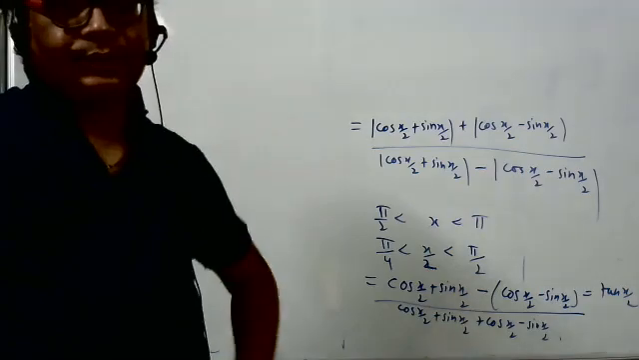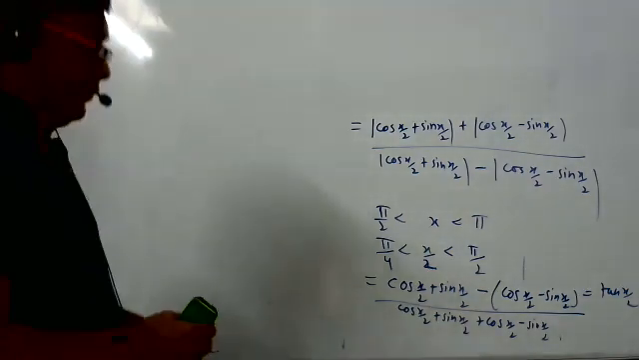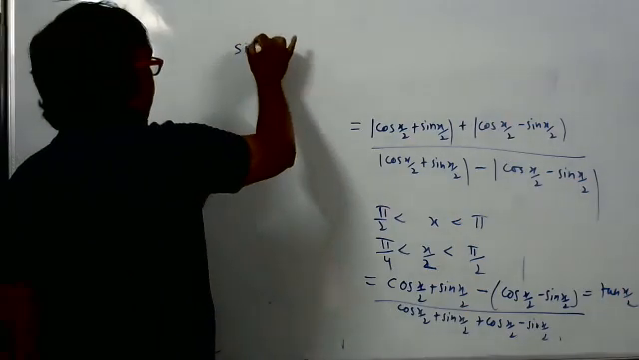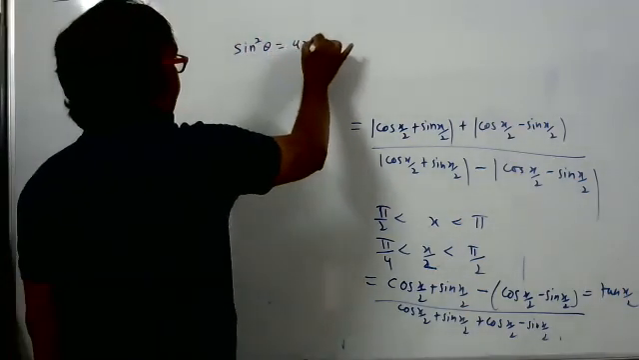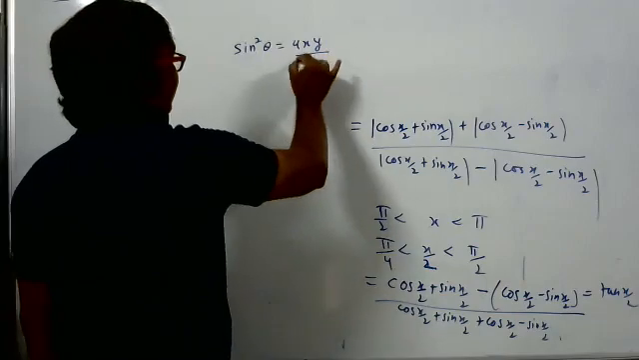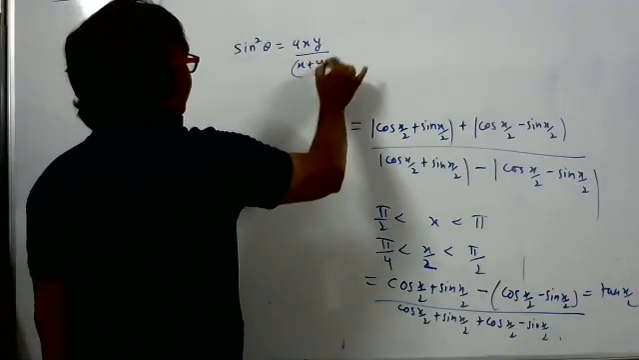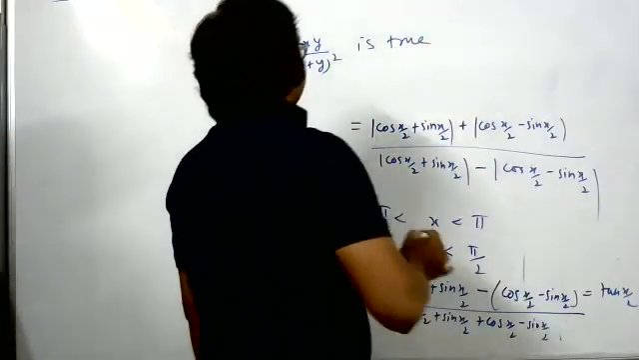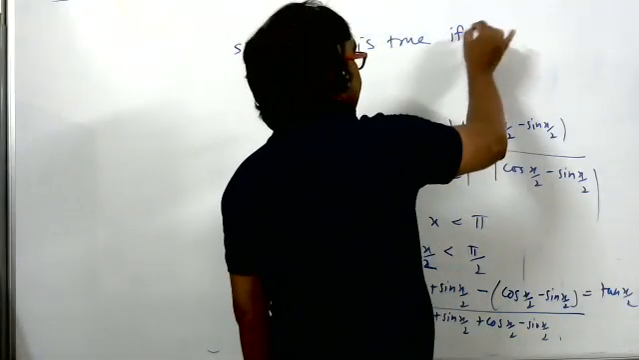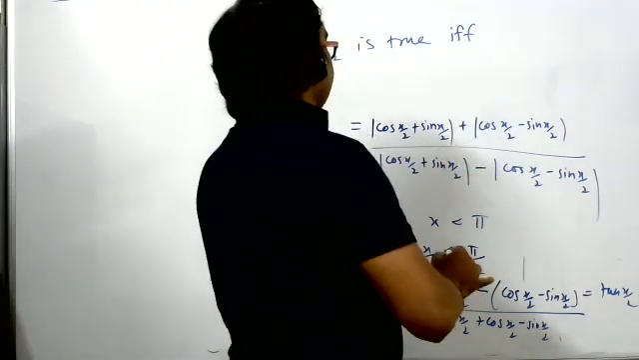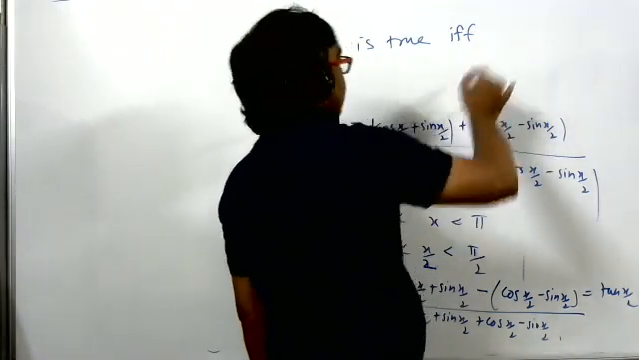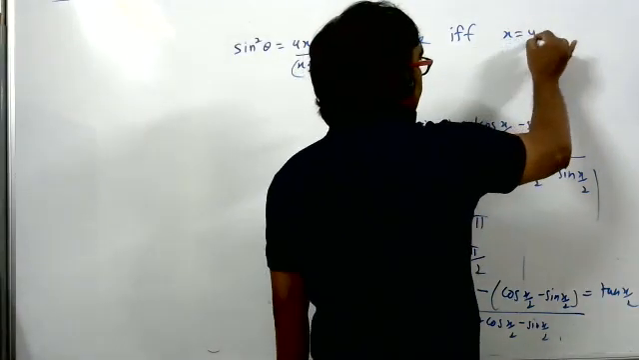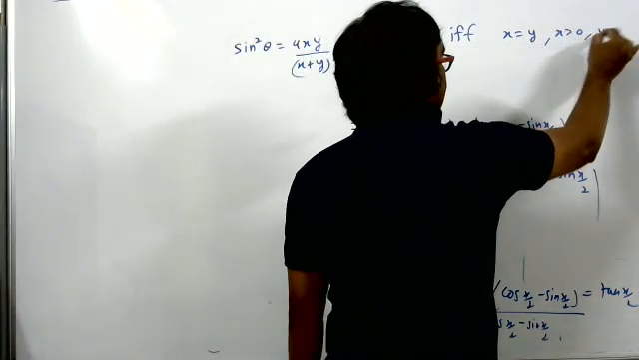Sir, the question is: sine square theta is equal to 4xy by x plus y whole square is true if and only if, option A, x plus y... For this, the answer is x is equal to y, x greater than 0, y greater than 0. This is the answer. This we did that day.